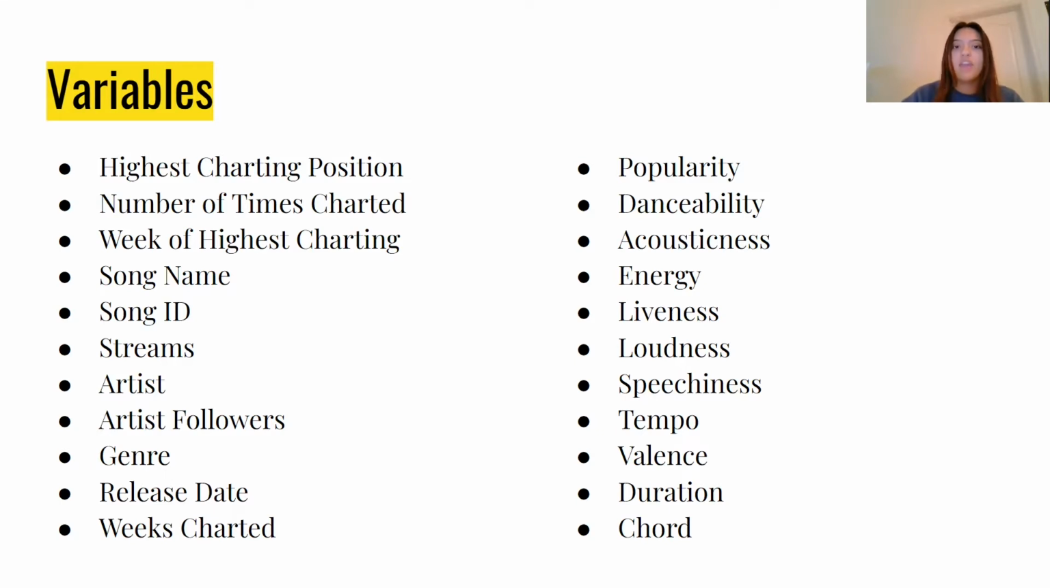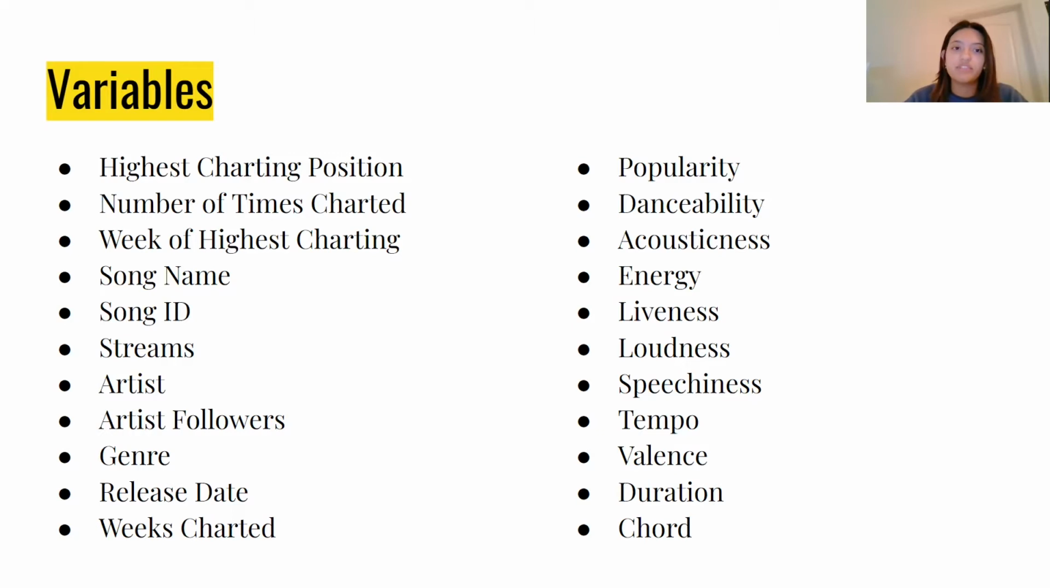And now in the right column, we have variables that are attributes of the songs, including popularity, which is the popularity of the song, danceability, which describes how suitable a song is for dancing based on a combination of musical elements, acousticness, which is a measure of if the song is acoustic, energy, which represents a perceptual measure of intensity and activity, liveness, which detects the presence of an audience in the recording,